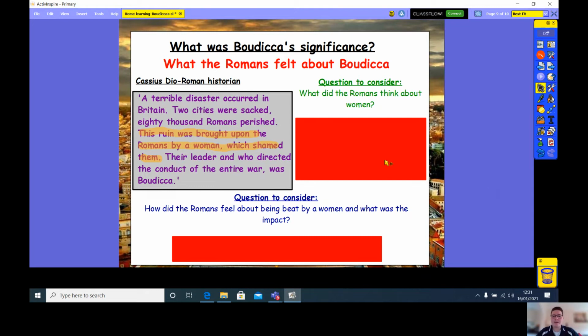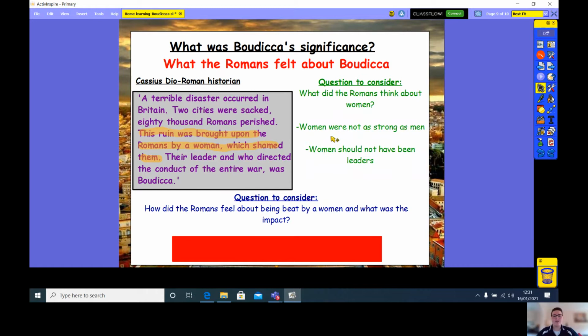Okay, welcome back, guys. Hopefully you've managed to have a little think about what the Romans thought about women. From this quote, we can see that women were not as strong as men according to the Romans, and the Romans also believed that women should not have been leaders. So this would have infuriated the Roman army because it was a woman who attacked and rebelled against them.